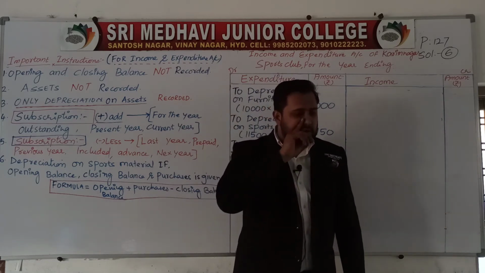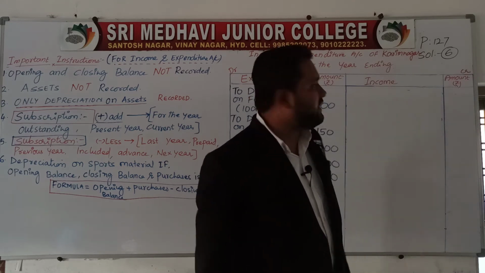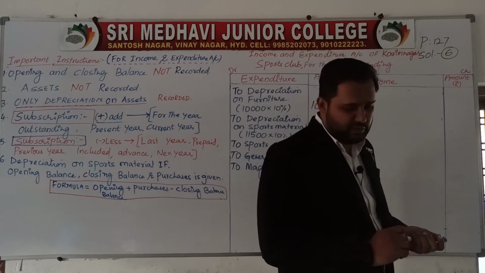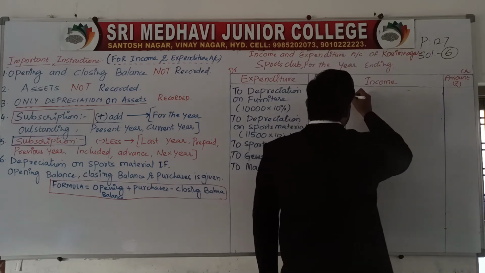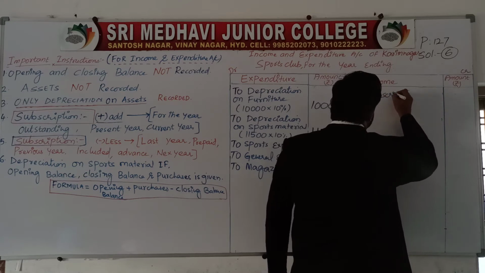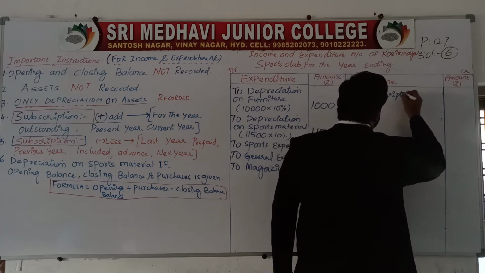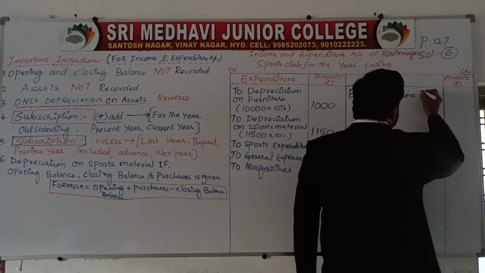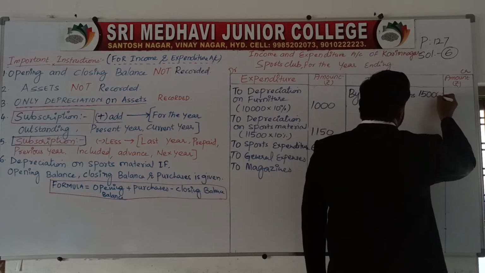So closing balance we are not going to record here. On the receipt side, all the receipts come under income. Subscription, we have one adjustment on it. By subscriptions 15,000.